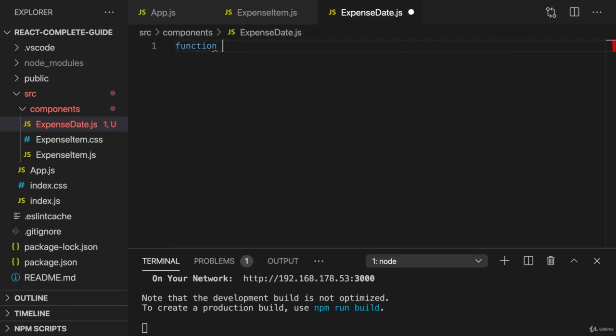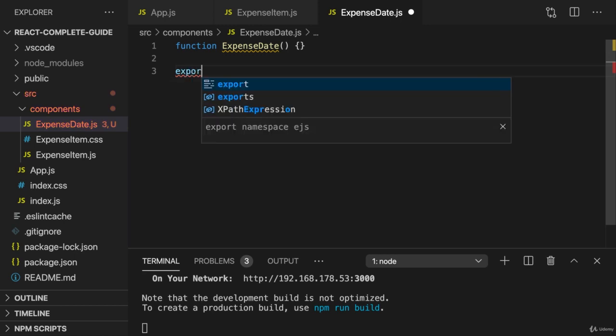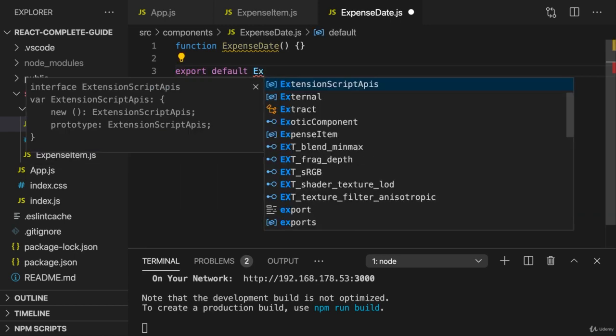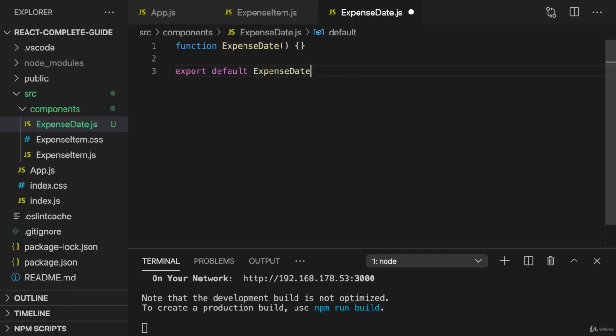Now in there, we create a new component, and that still is a function. Components in React are just regular functions with the extra twist of returning this JSX code. Now I'll name it expense date, again following this convention that we repeat the file name here, and I'll then export it to make it reusable outside of this file, like this.